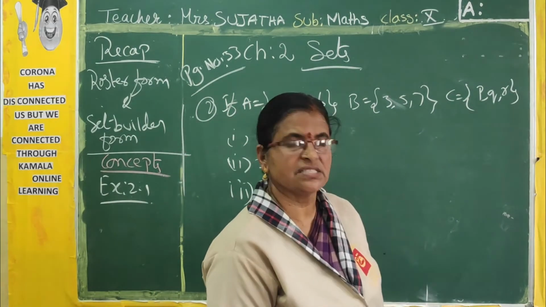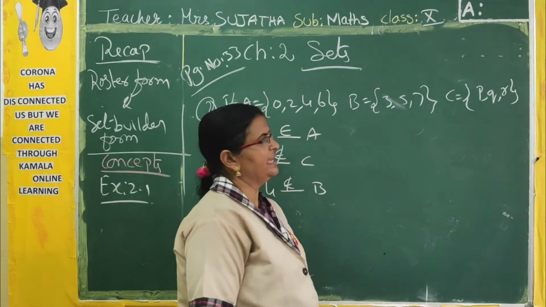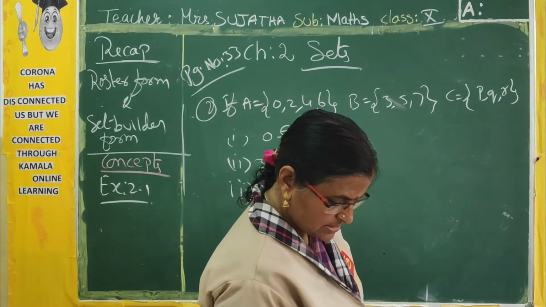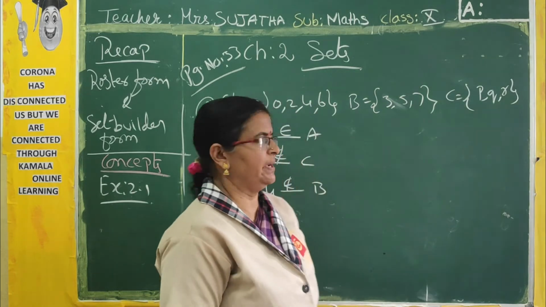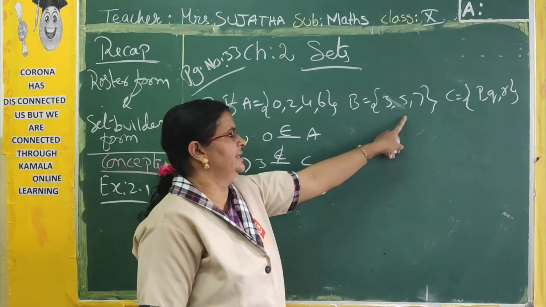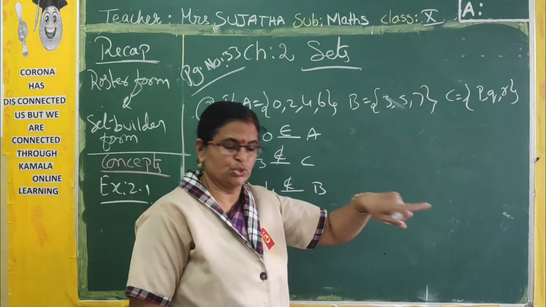Again, P dash C. In set C, is P there? Yes. So belongs to. Now, sixth one, 7 dash B. In set B, is 7 there? Yes, 7 is there. So belongs to.